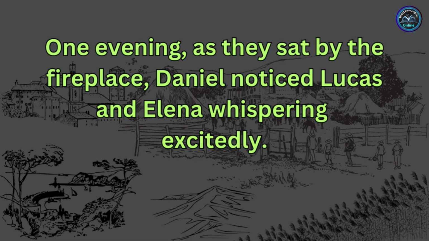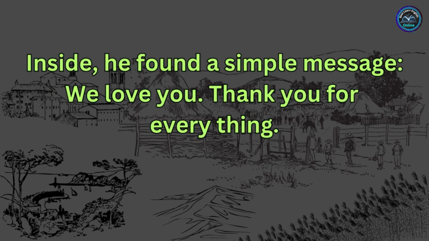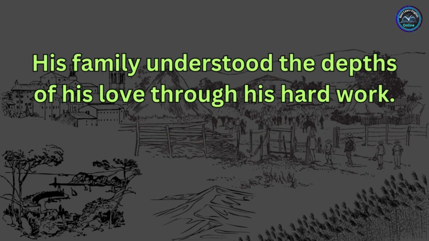One evening, as they sat by the fireplace, Daniel noticed Lucas and Elena whispering excitedly. They handed him a small, hand-painted card. "It's for you, Dad," they exclaimed. Inside he found a simple message: "We love you. Thank you for everything." Tears welled in his eyes as he realized the sacrifices he made were not in vain. His family understood the depths of his love through his hard work.